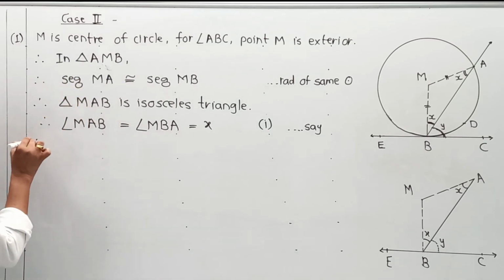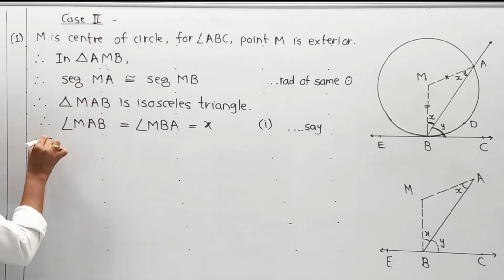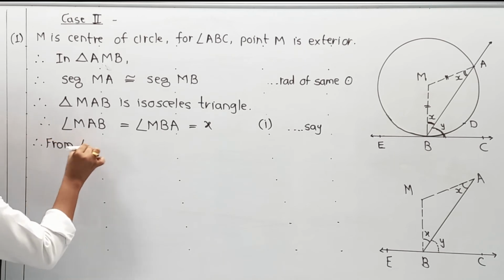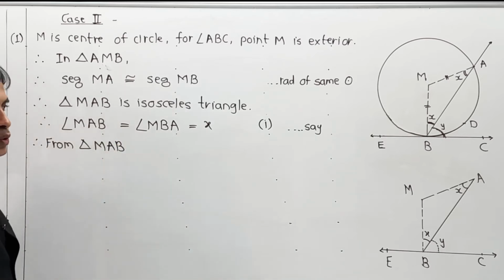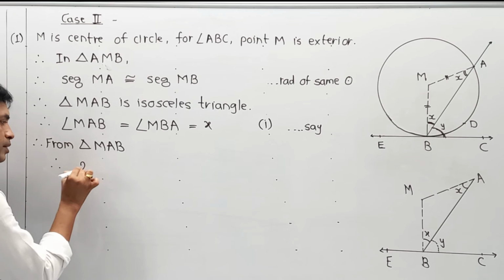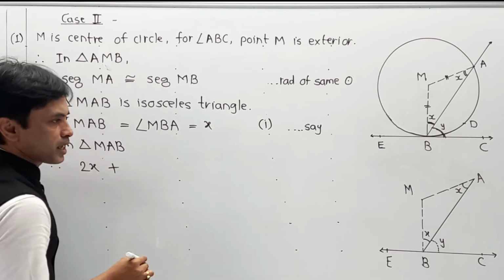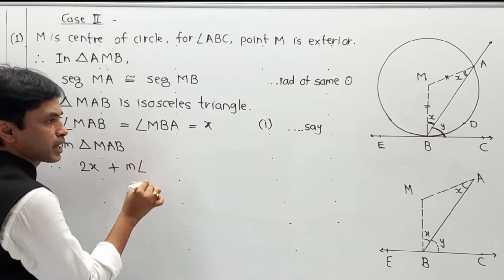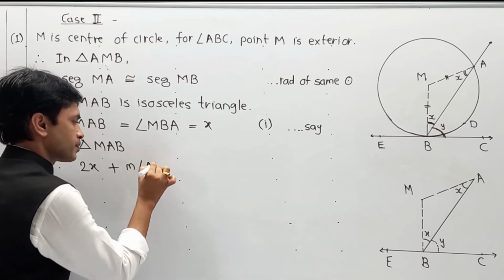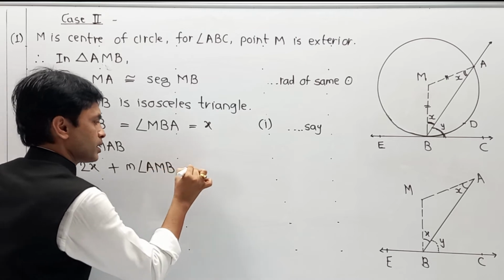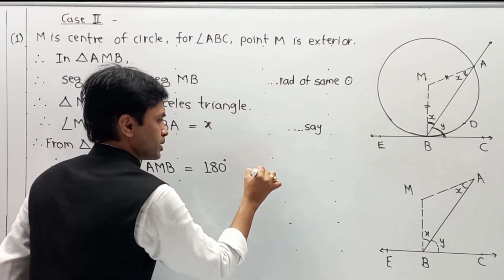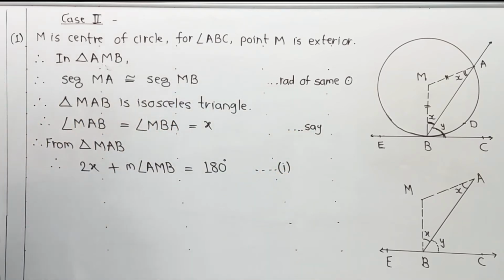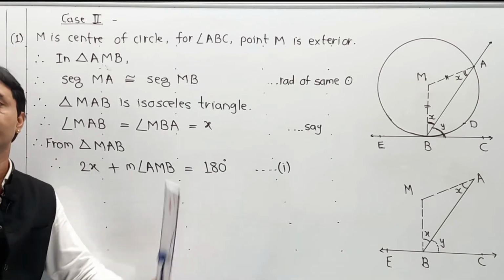So from triangle MAB, here we get 2X plus angle AMB, or major angle AMB, is equal to 180 degrees. I am going to call this part equation number 1. Now this is the first part and you are getting an equation 2X plus major angle AMB is equal to 180 degrees.